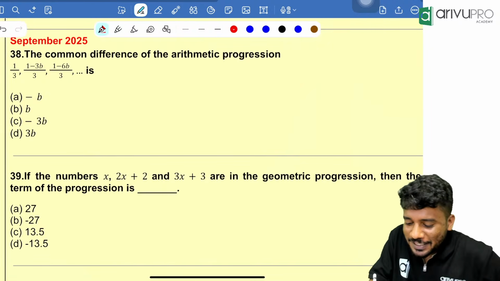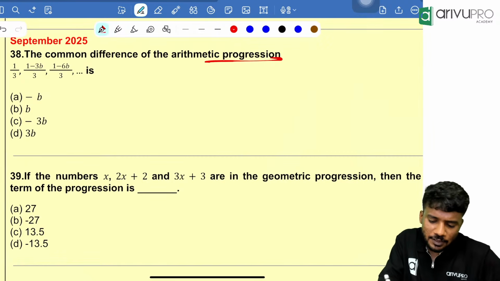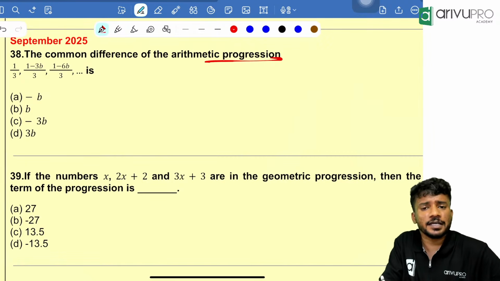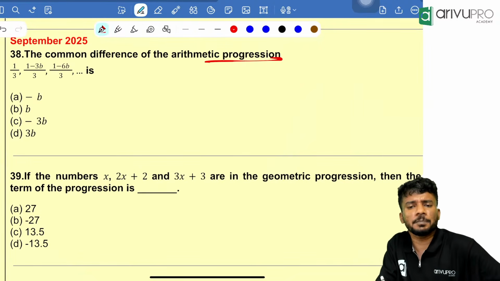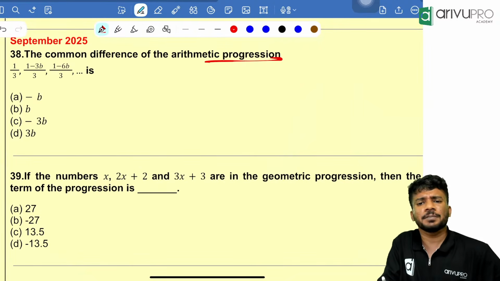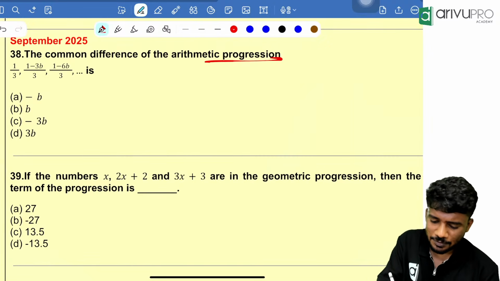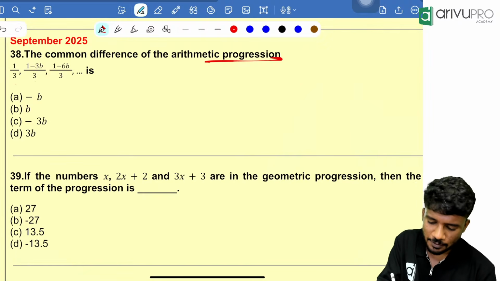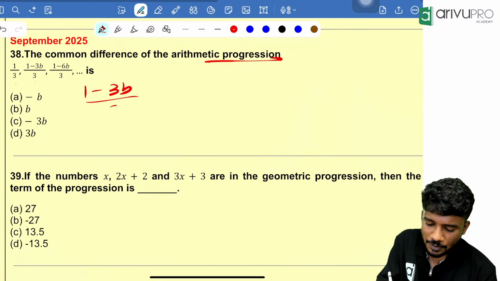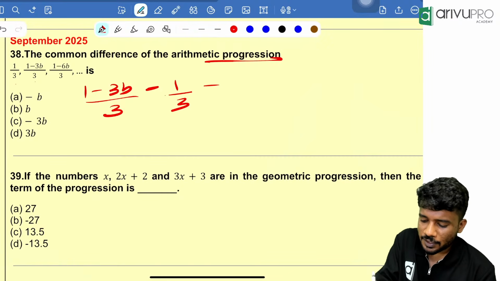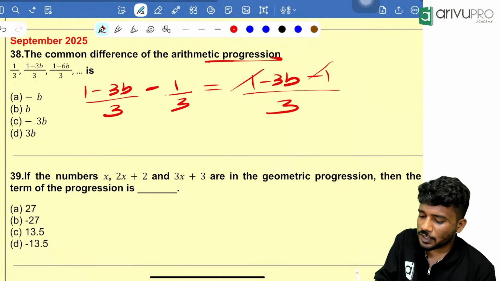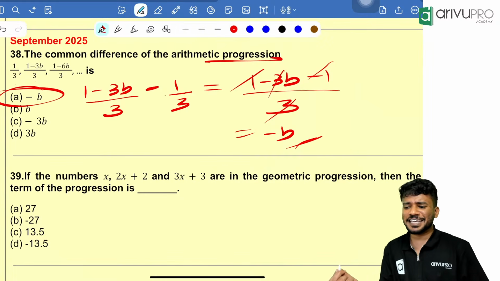Yes. Common difference of the arithmetic progression 1 by 3, (1 minus 3b) by 3, (1 minus 6b) by 3, etc. is what? People, what is the basic thing we know about a common difference? Common difference is nothing but second term minus first term. Take your second term, (1 minus 3b) divided by 3, minus first term 1 by 3. Anyway, denominator is same, so 3 is here. 1 minus 3b minus 1. 1 1 cancel, 3 3 cancel. Who is remaining? Minus b is remaining. Option A. Very easy question, right?